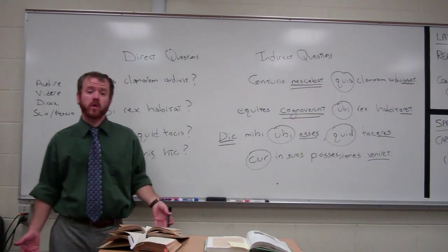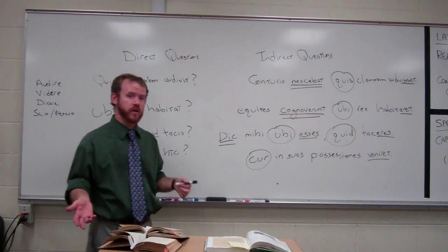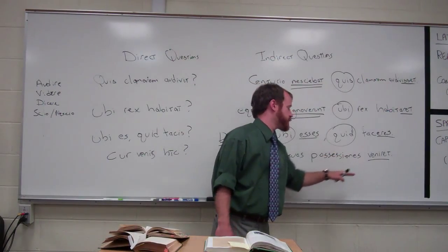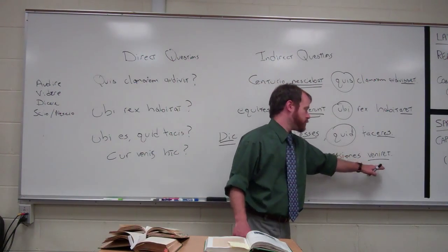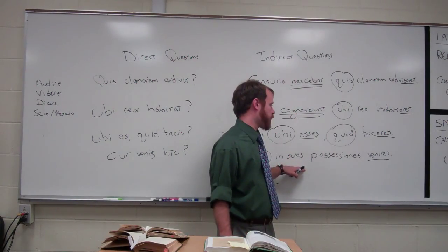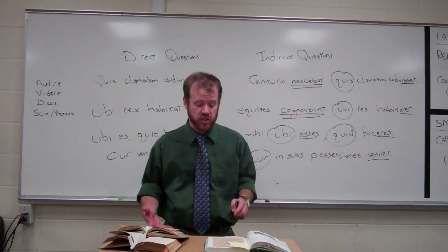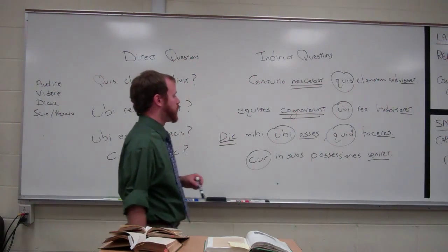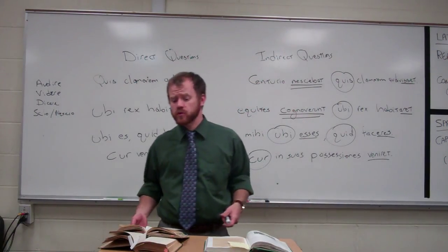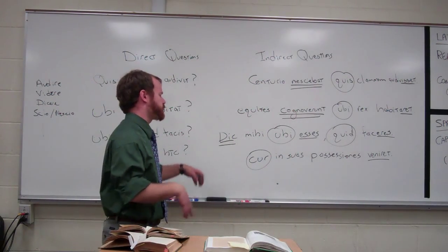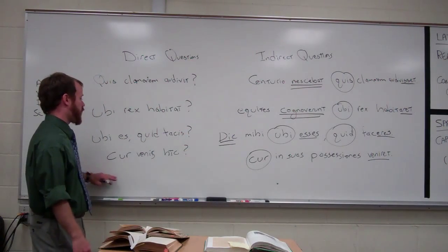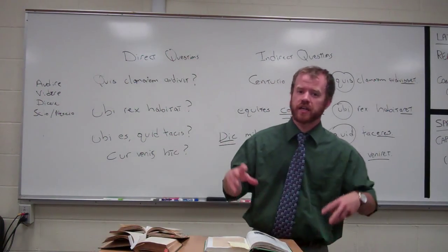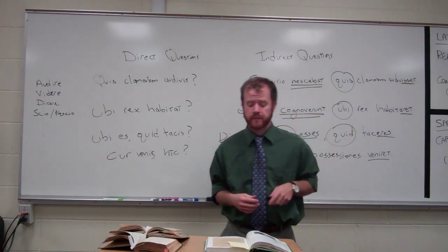The final thing is you can have rhetorical questions put as indirect questions. So, cur in suas possessiones venerit, why did he come into our territories, our possessions? That's a line from Caesar's Gallic War. So why did he come into our territories? And so that's a kind of rhetorical device. We know why. He's invaded. He wants to steal our stuff. But it's a rhetorical question. The direct question is, why did you come here? All right? So indirect questions is taking the direct question and making it be reported by another party.